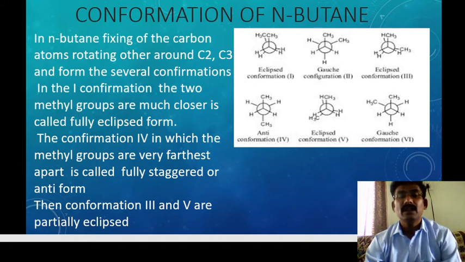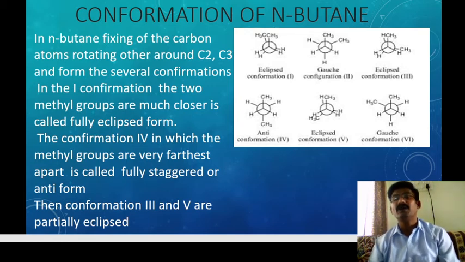See, one methyl group is here and another one is there, so this is the anti-conformation. It is called the anti-form or fully staggered. This one is fully eclipsed, and this one is fully staggered.